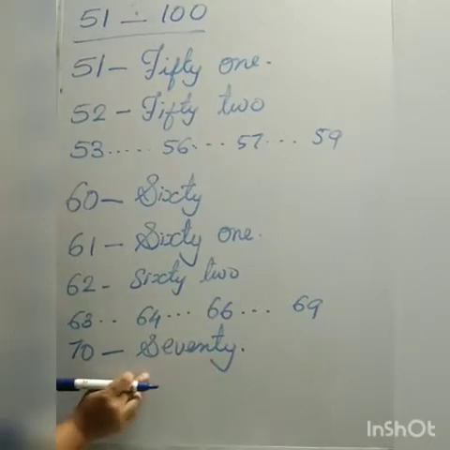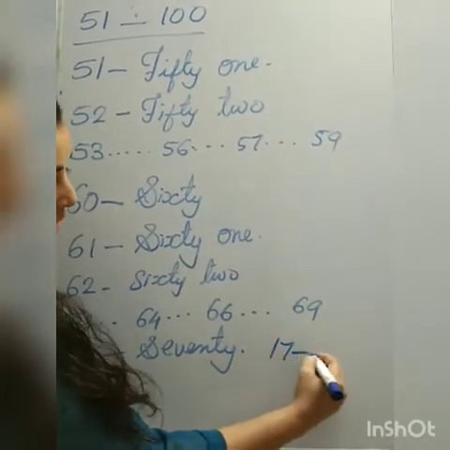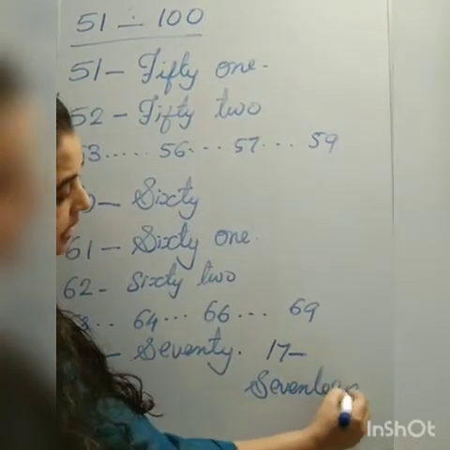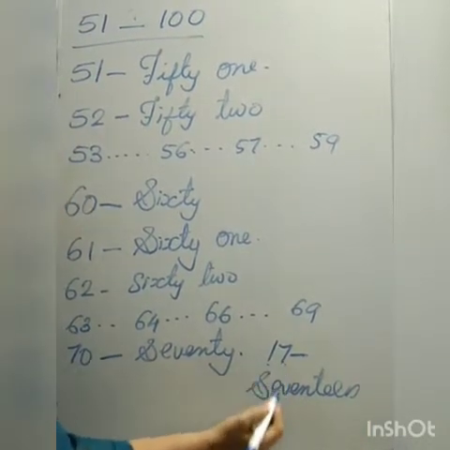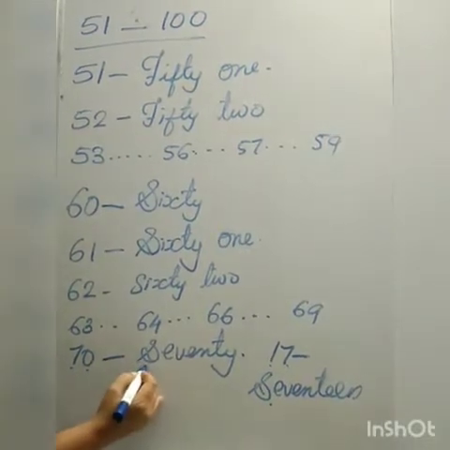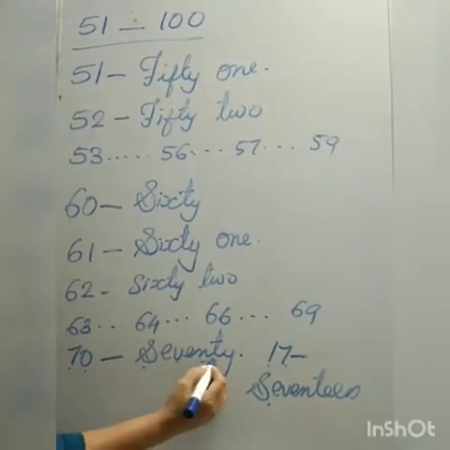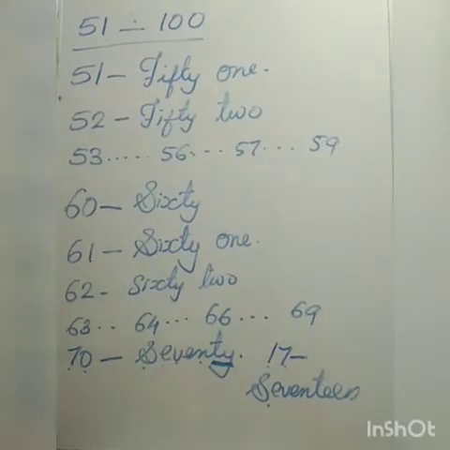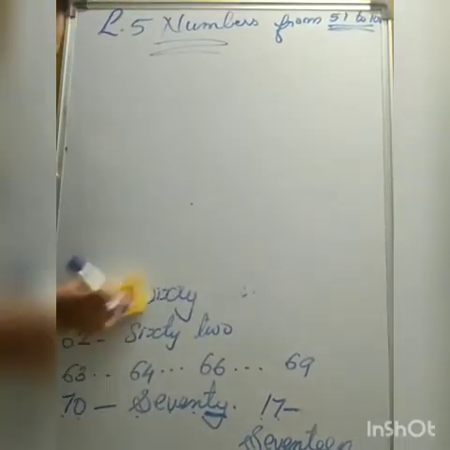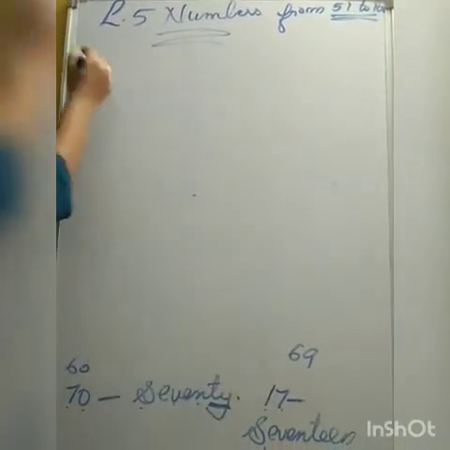70. What is the spelling of 70? S-E-V-E-N-T-Y. Okay, now 71.